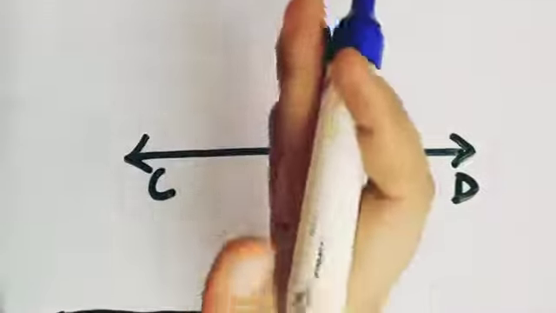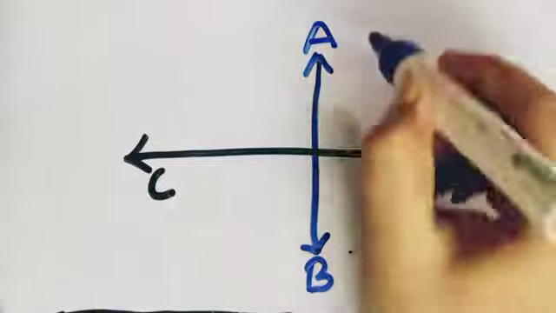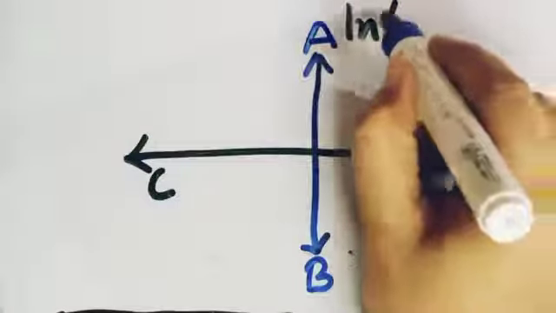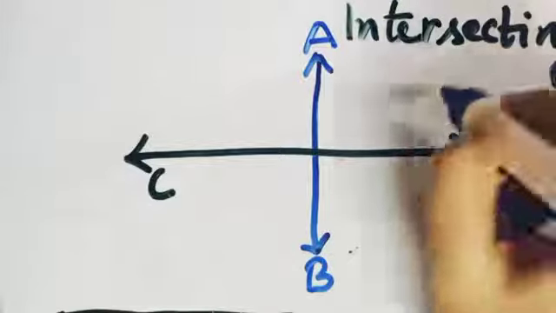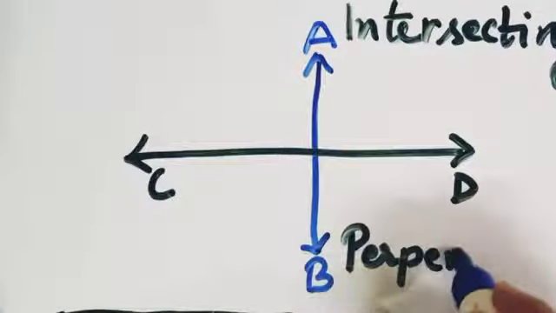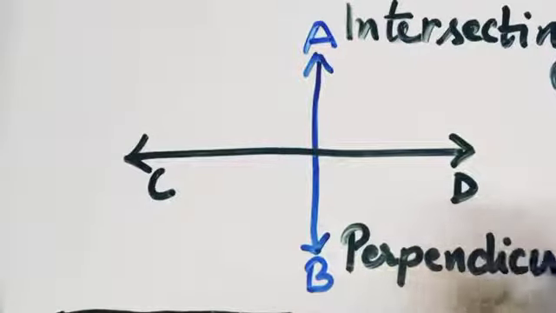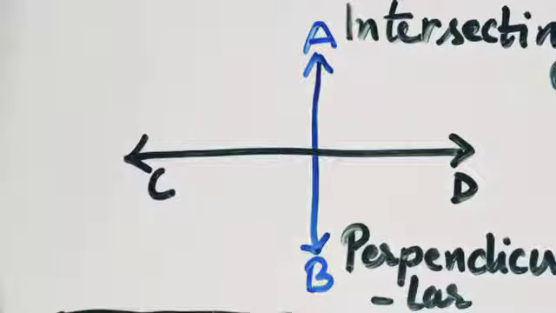Now these type of lines are called intersecting lines, or you can also say perpendicular lines. So when two lines are cutting each other exactly, then they are known as intersecting lines or perpendicular lines.